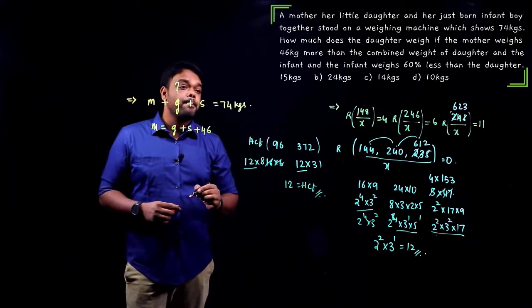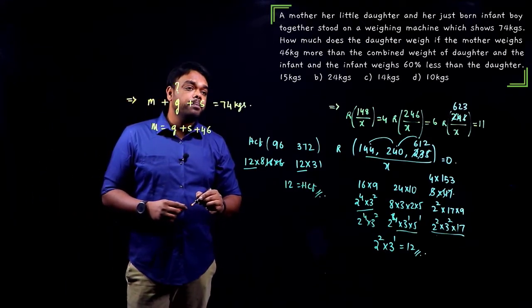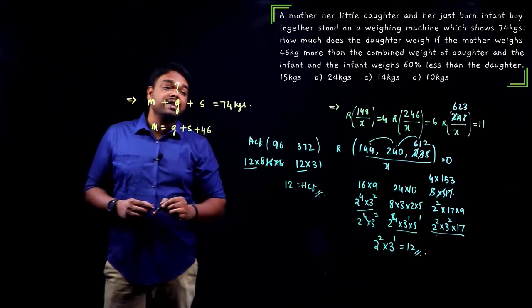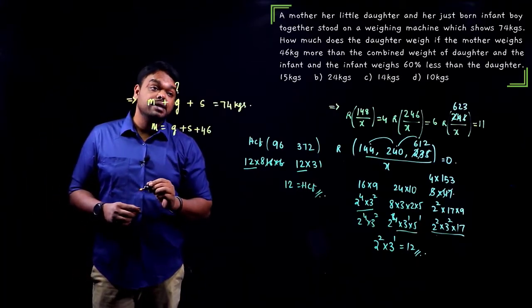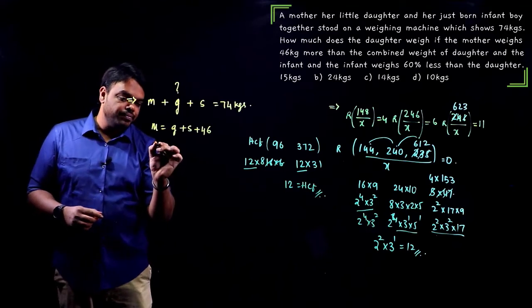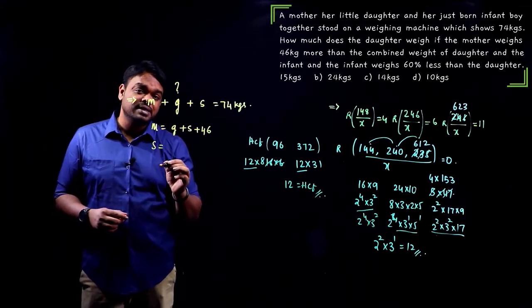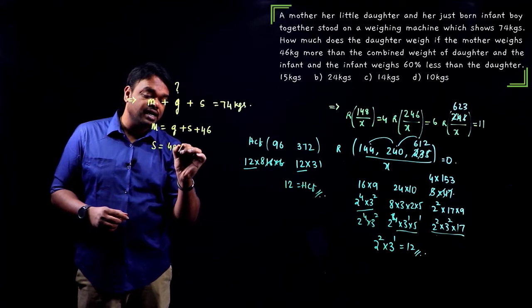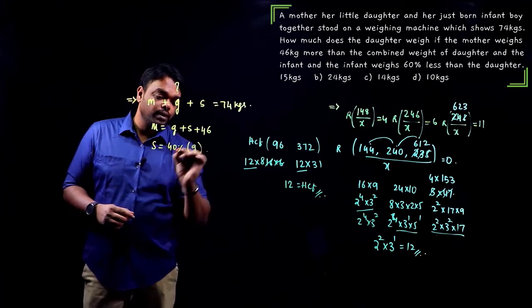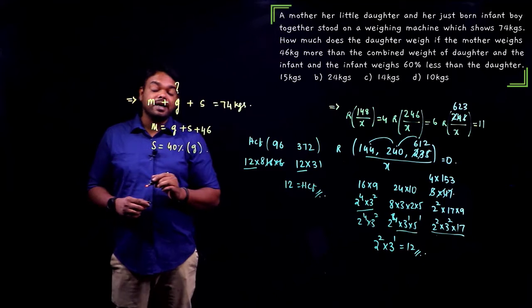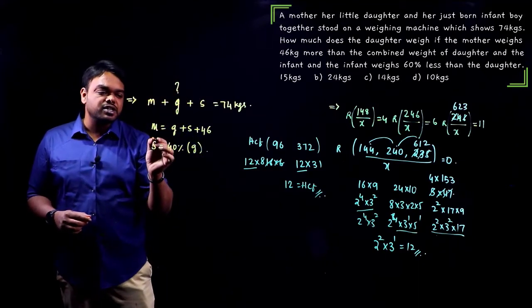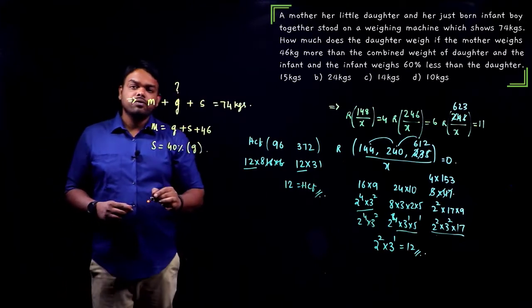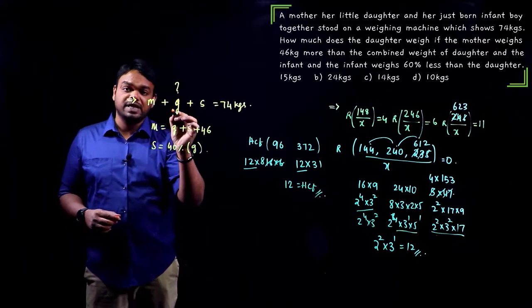Okay, now what else we have? And the infant weighs 60% less than the daughter. Infant weighs 60% less than the daughter, means infant, that is son, is equal to 60% less than the girl. That means he will be weighing exactly 40% of the girl. Okay. So what do we need to calculate? We need to find the weight of the girl. Now we can use this equation and this equation, including this as well. We have to convert everything in terms of girl. That's when we get the answer, guys.